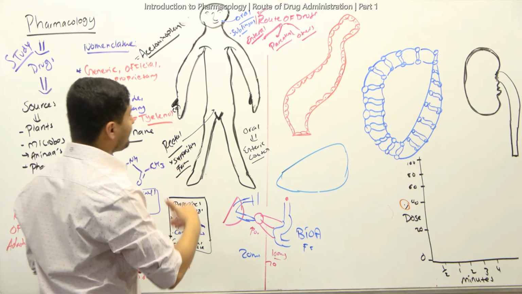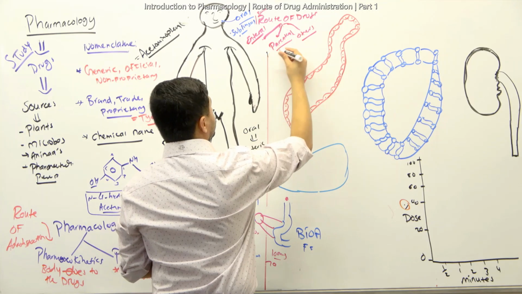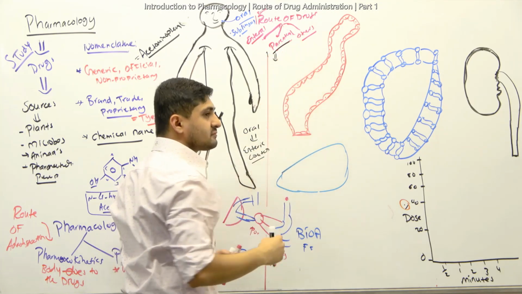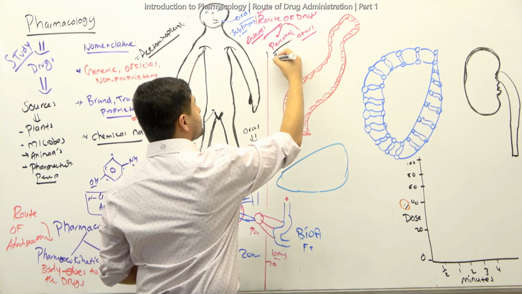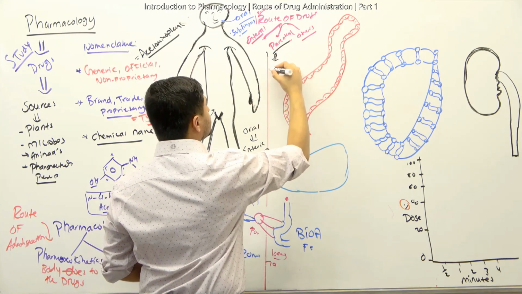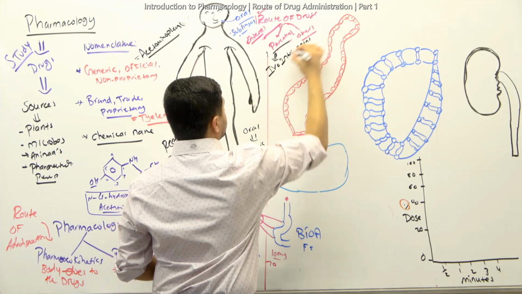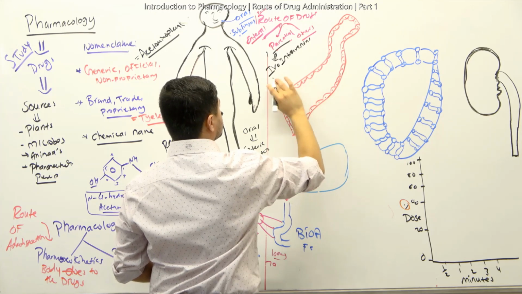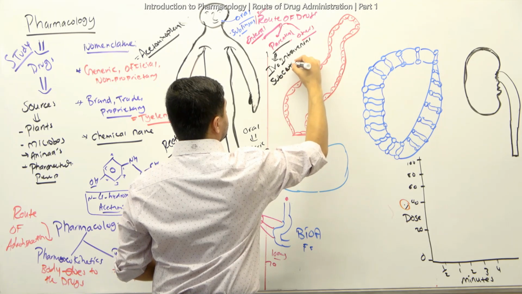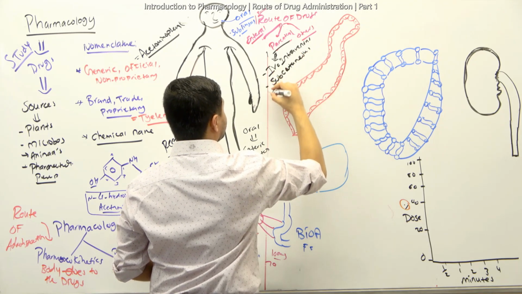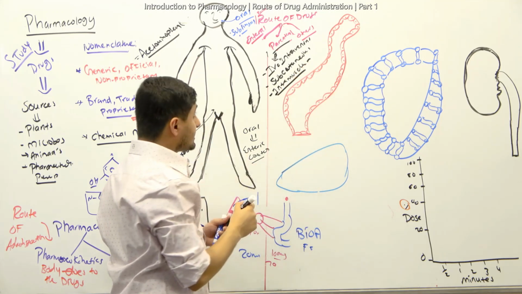Now, after that we have to talk about the parenteral route. Whenever we talk about parenteral, it avoids the first pass effect. It does not get metabolized in the liver, but directly gets absorbed into the plasma. Those are usually IV, intravenous, and other ones are subcutaneous and intramuscular. So these are the other ways to do it.